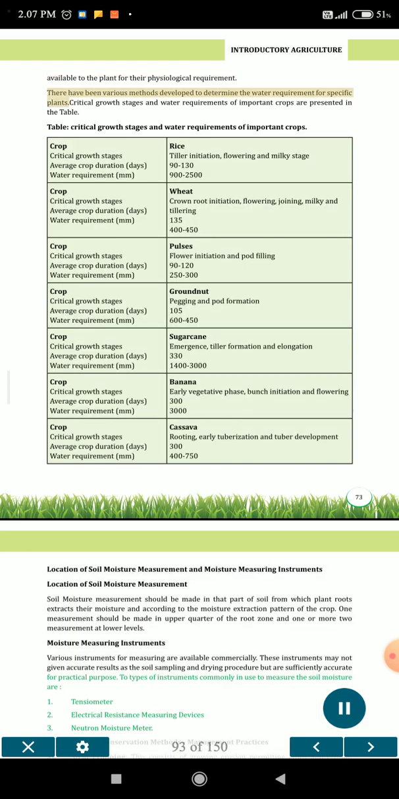There have been various methods developed to determine the water requirement for specific plants. Critical growth stages and water requirements of important crops are presented in the table. Table: Critical growth stages and water requirements of important crops.